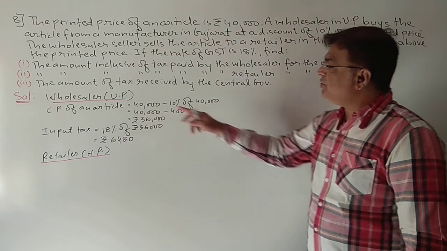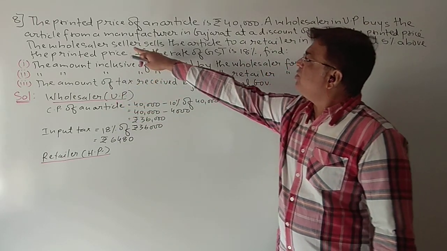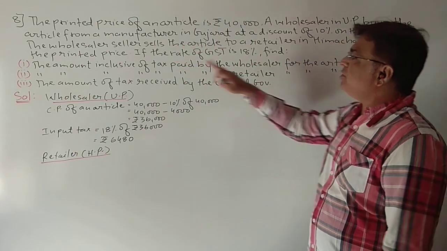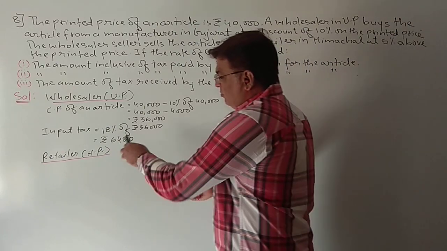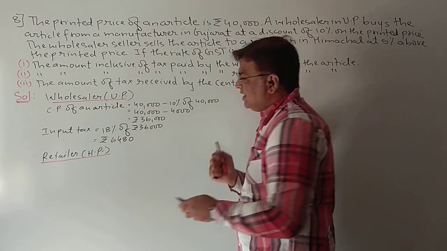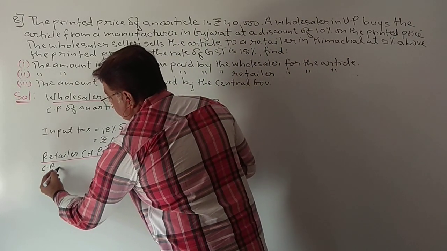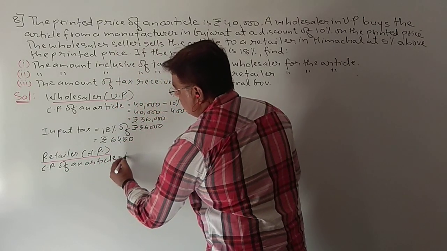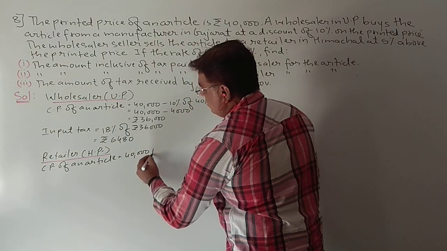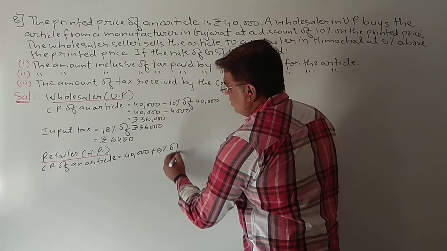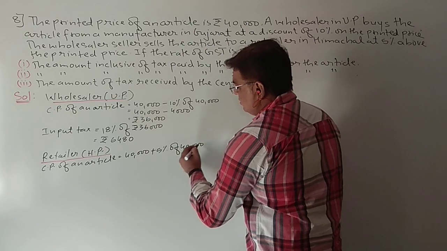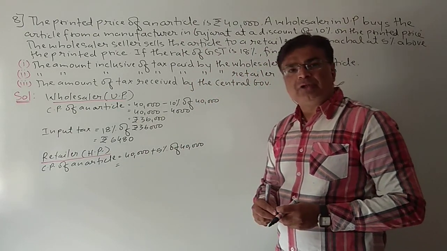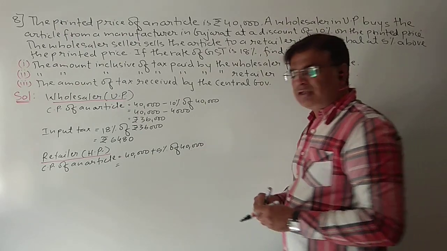Now let us see, at which price is the UP wholesaler selling? The wholesaler sells the article to a retailer in Himachal Pradesh at 5% above the printed price. So at which price is the retailer purchasing this article? The printed price is 40,000 plus 5% above it. 5% of 40,000 will be 2,000, because 10% is 4,000.